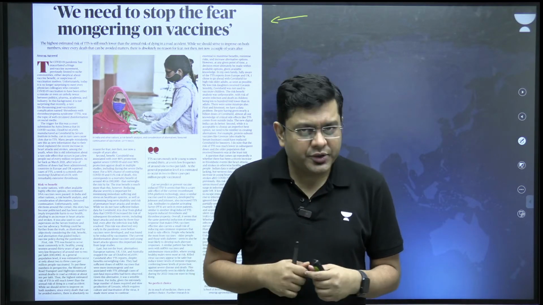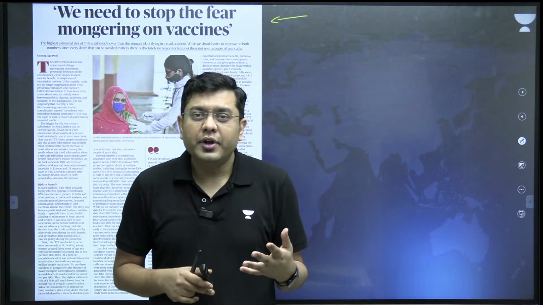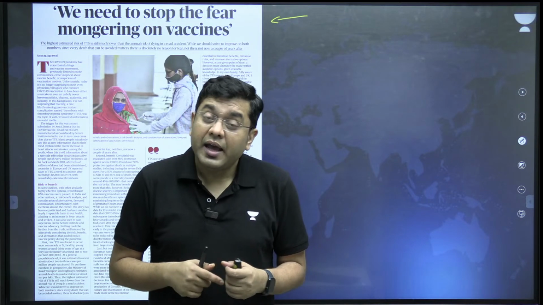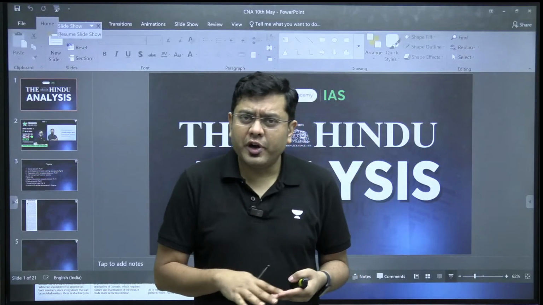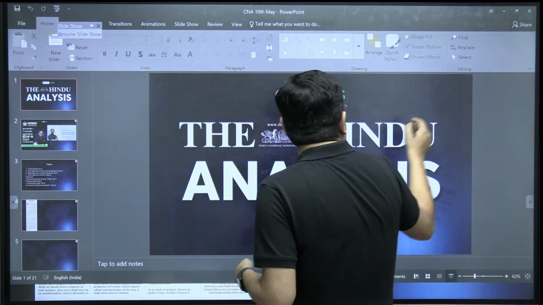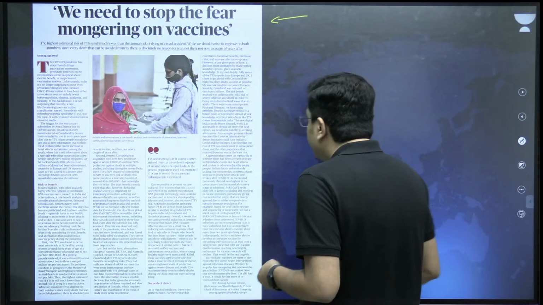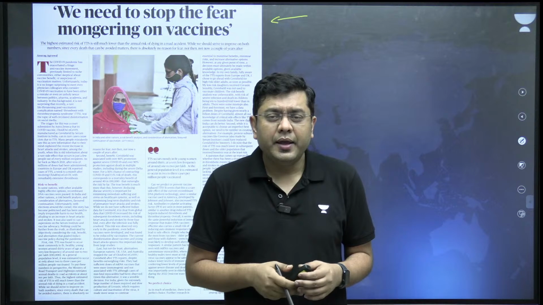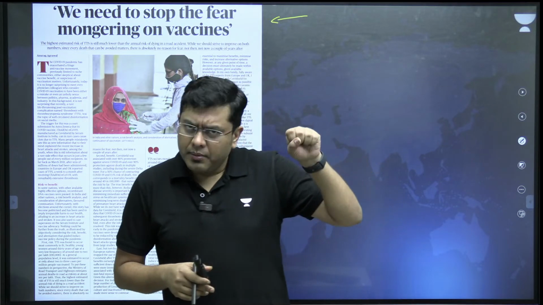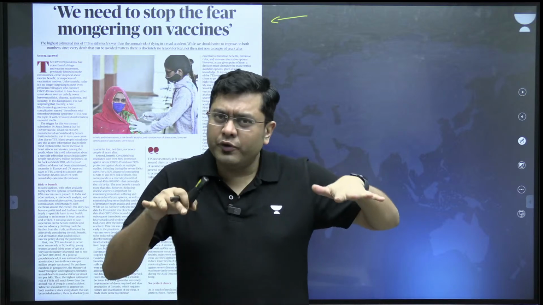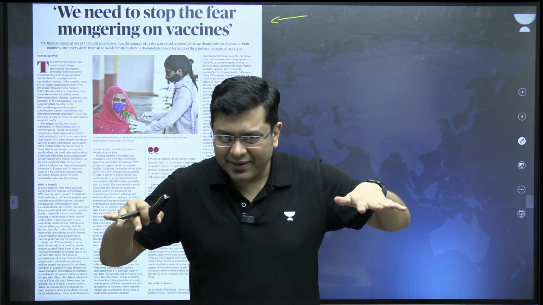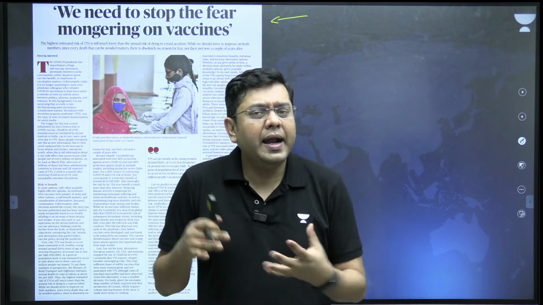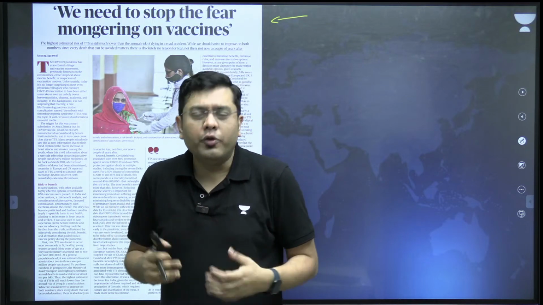When the COVID pandemic struck, the immediate fear was that this can wipe out a substantial portion of the world population. At that point of time, the vaccines which were available were in very great demand, significantly greater demand. In India, you had two vaccines available, Covishield and Covaxin. One by AstraZeneca and Serum Institute, that is Covishield, and the other by Bharat Biotech, that was Covaxin.